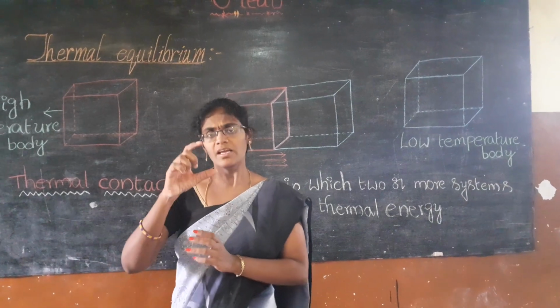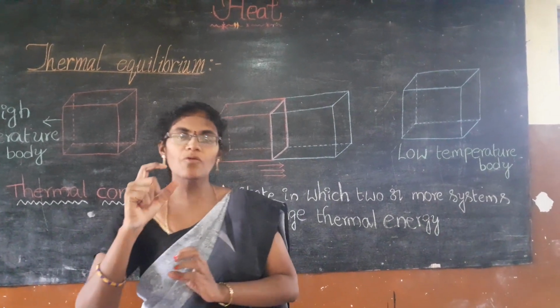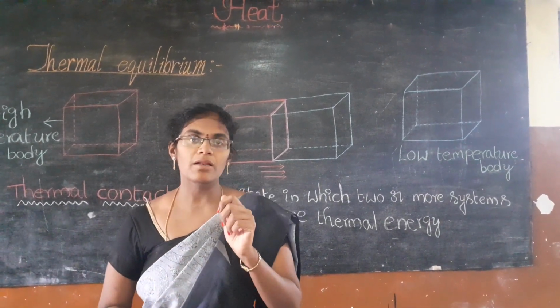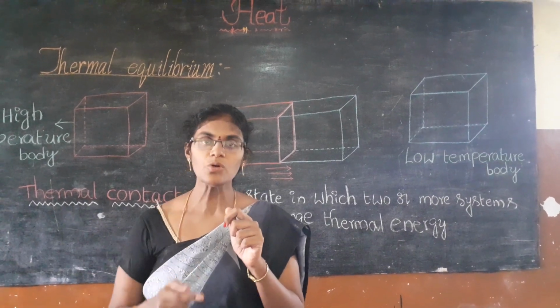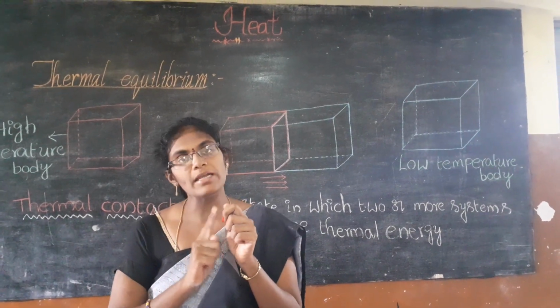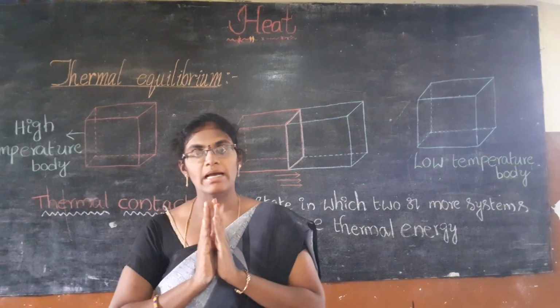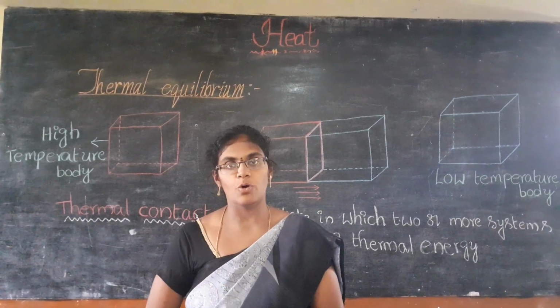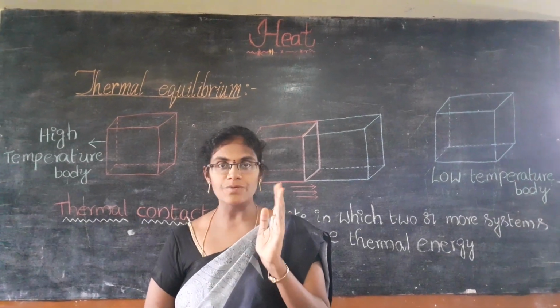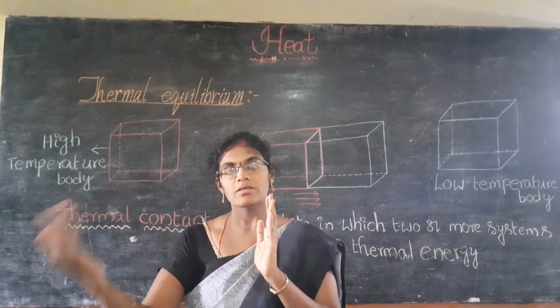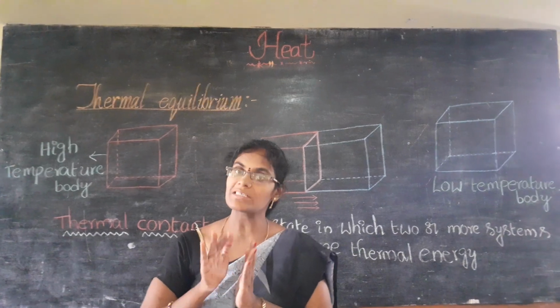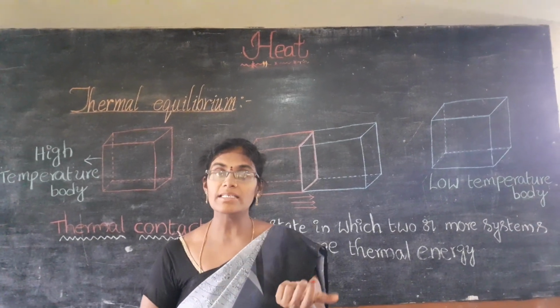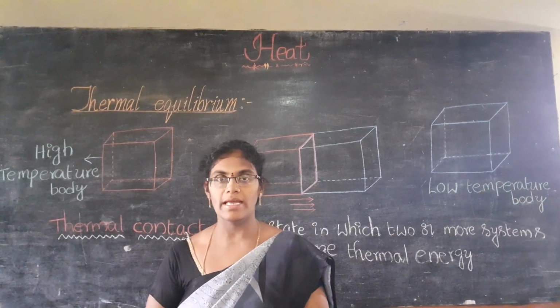Similarly, if you take a cup of hot tea, how will you feel? Very hot. Here also, the cup of tea acts as the hot body and the surrounding air acts as the low temperature body. The heat transfers from the tea to the surrounding air. After some time the tea reaches the temperature of the surrounding air.